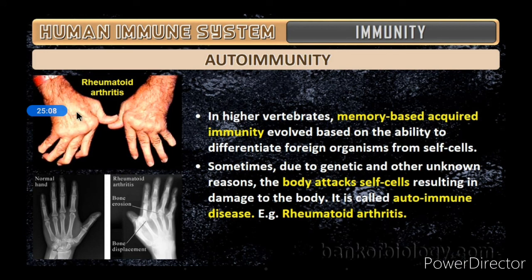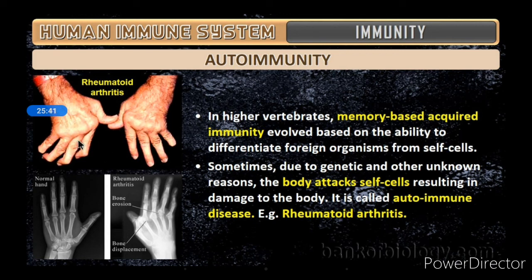The body has the capacity, through memory-based acquired immunity, to recognize which are foreign cells and which are its own cells, but due to some genetic disorder or some unknown reason, the body attacks its own self cells, causing damage to the body. This is called autoimmune disease.